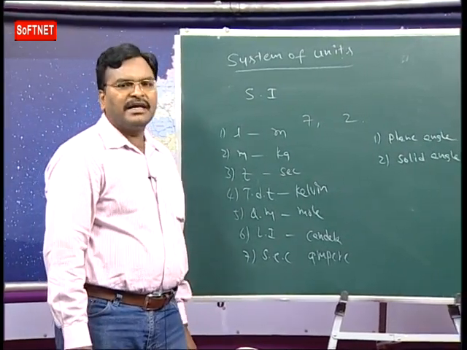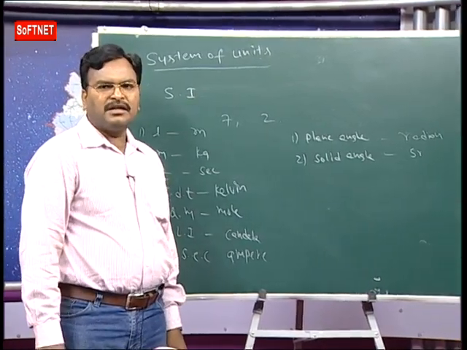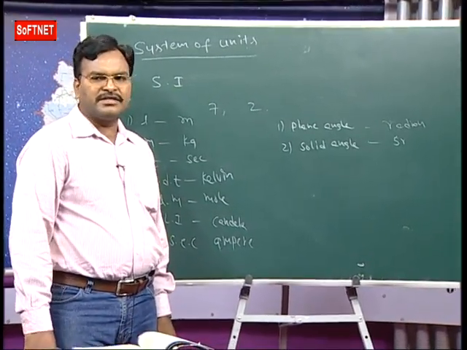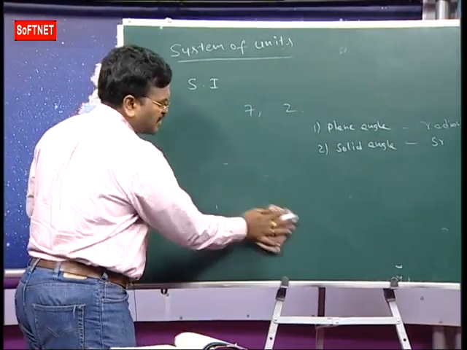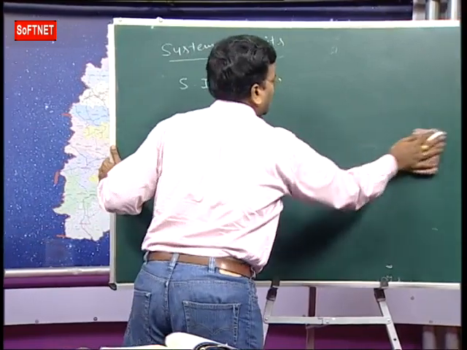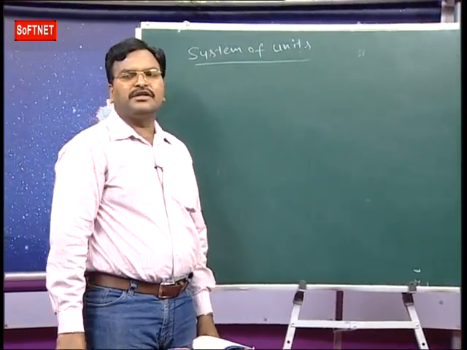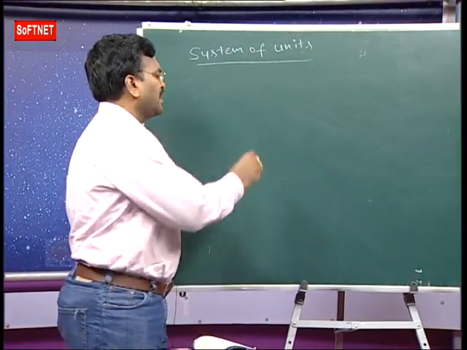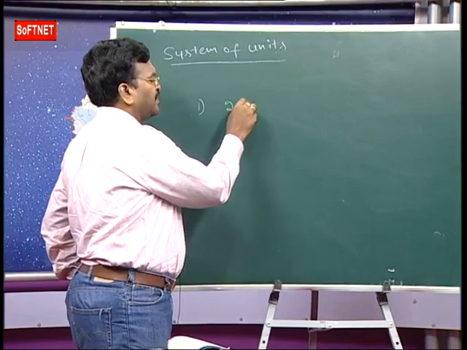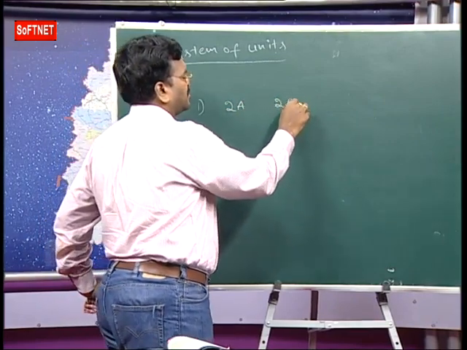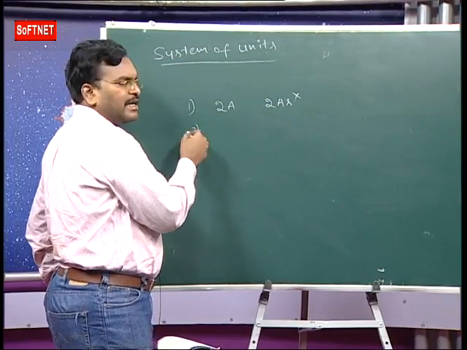Next one, the SI system has rules and regulations. Once you read the rules and regulations also. What are the rules and regulations in the SI system? Symbols for units do not take plural form. Suppose the current flowing through the wire is 2 A, but not 2 As.